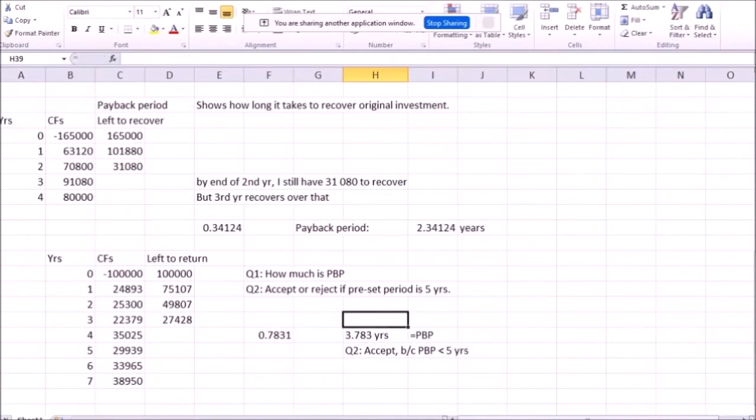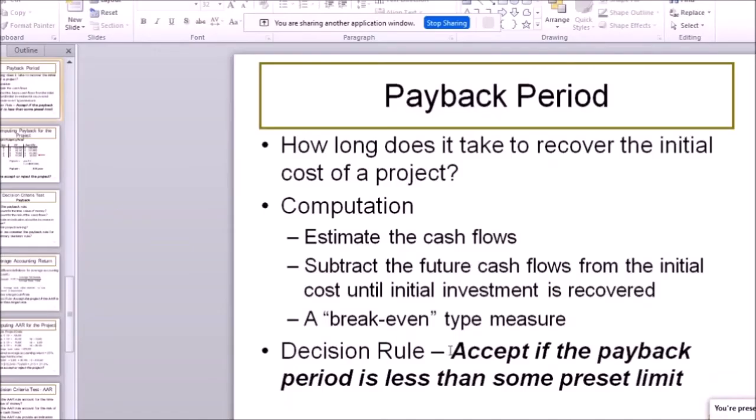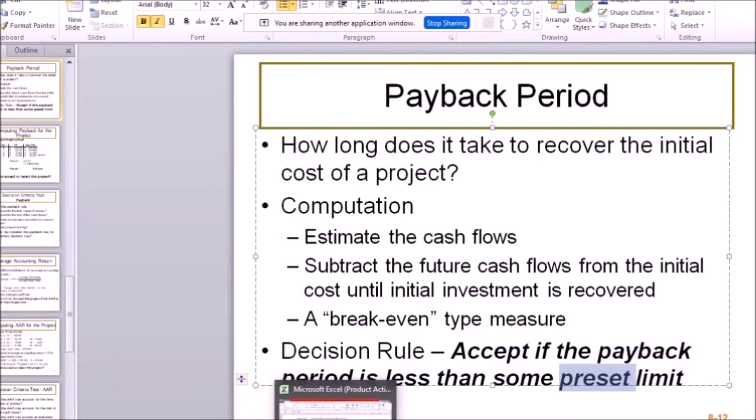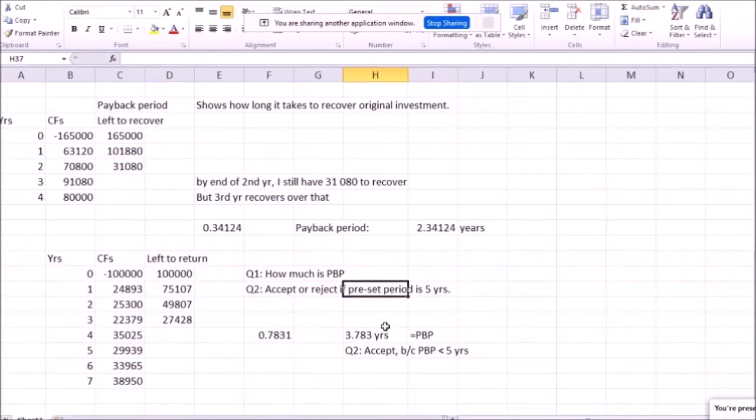So the decision rule for the payback period is we accept if it's less than some given other period, a preset period, a preset limit. We see here a preset period for you by the parents was 5 years. Gotta pay back in 5 years.